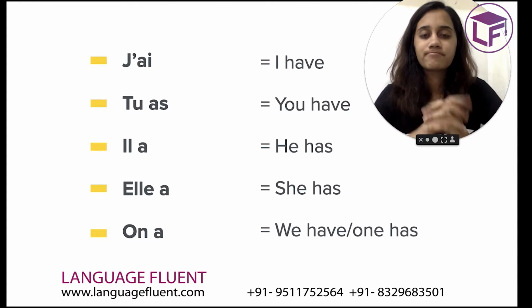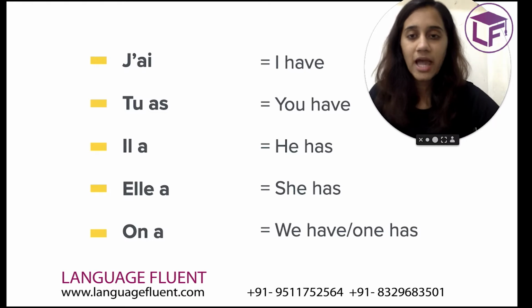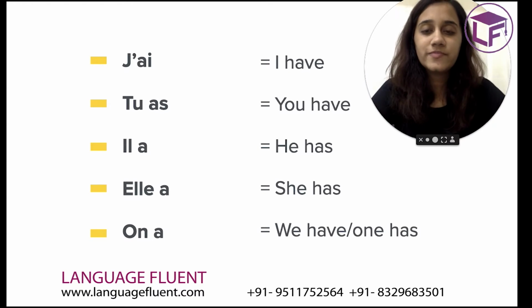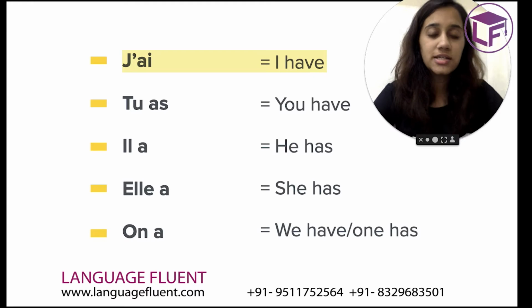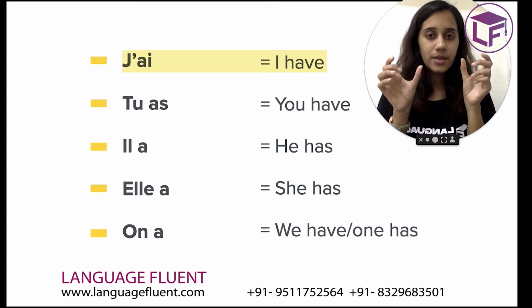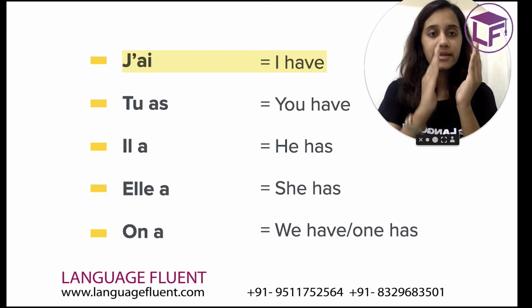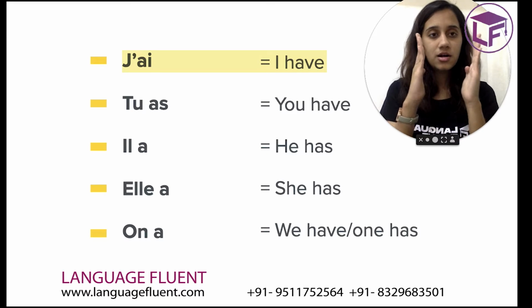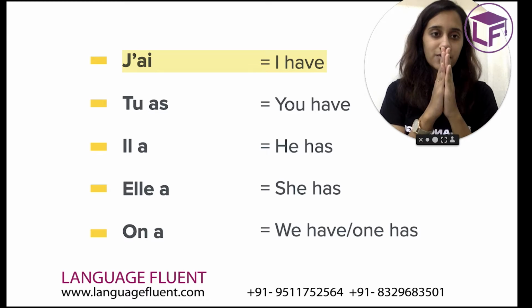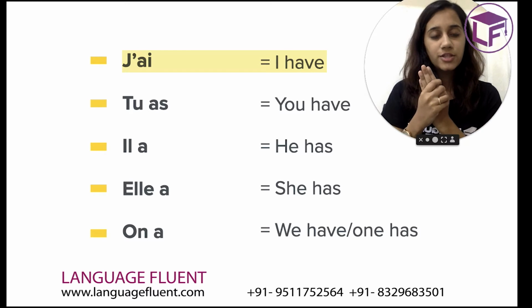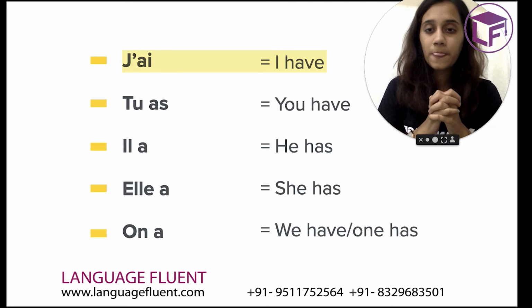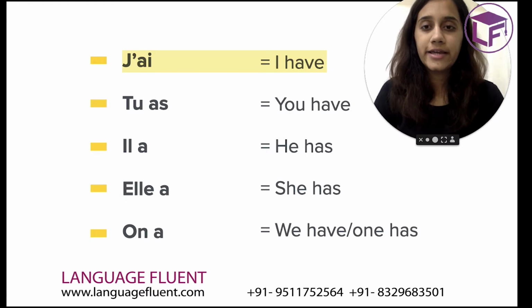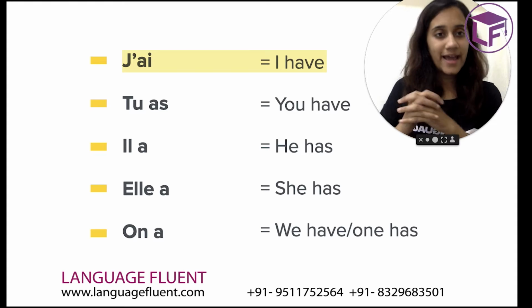So let us look at the conjugation and the pronunciations. The first one is j'ai, that is I have. Here it's actually je, a, but we club it because e and a come consecutively. When two vowels come consecutively, the first one is cut off, so we say j'ai. So j'ai means I have.